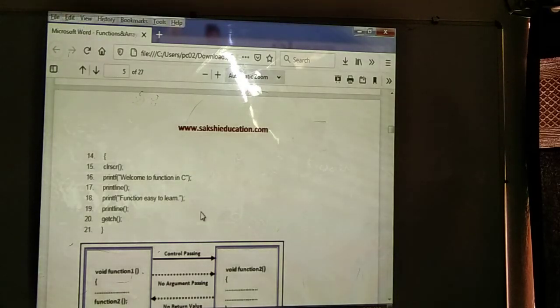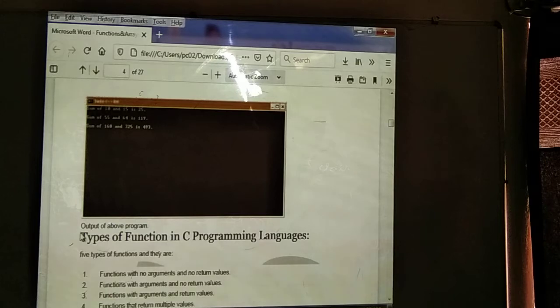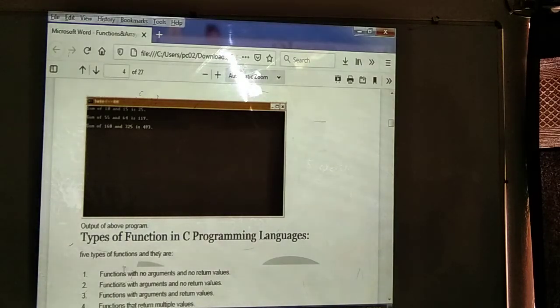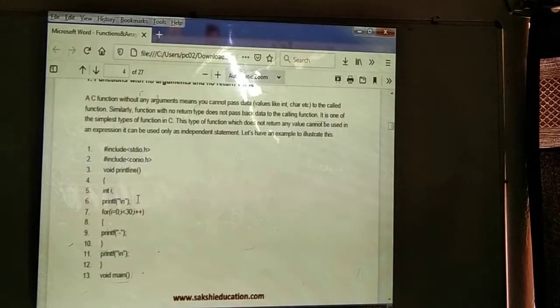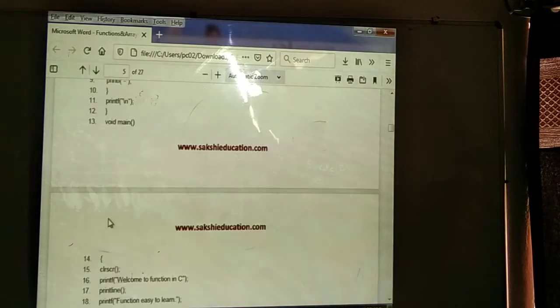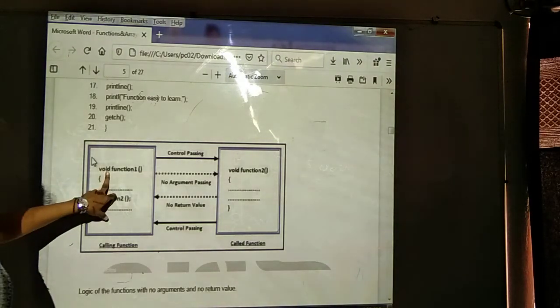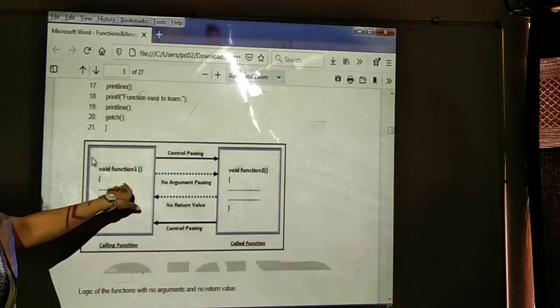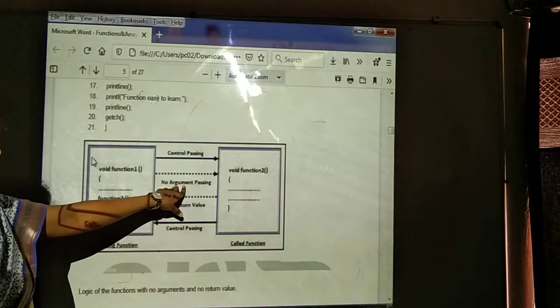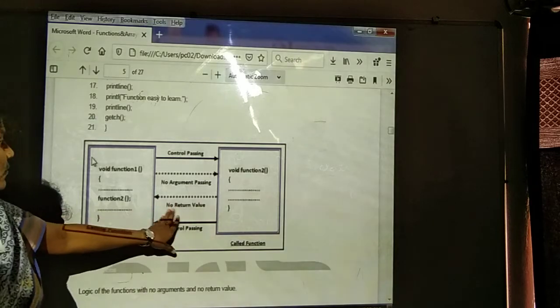This is the first type: function with no arguments and no return value. We specify no return value and no arguments. See here, whenever we call the print line function, in this example we use void function and pass no arguments and no return value.